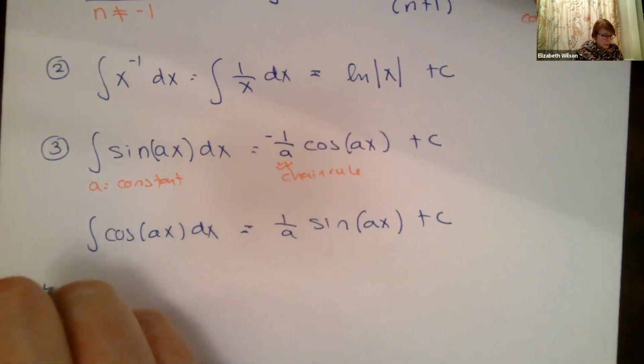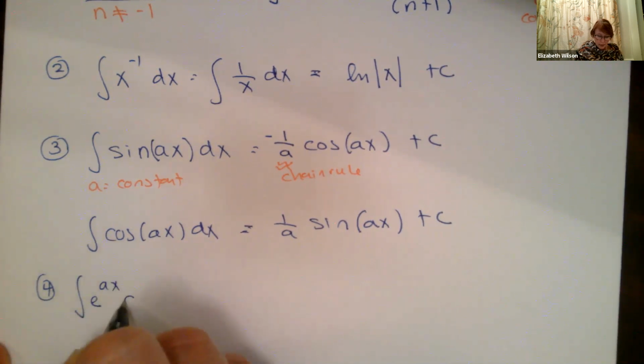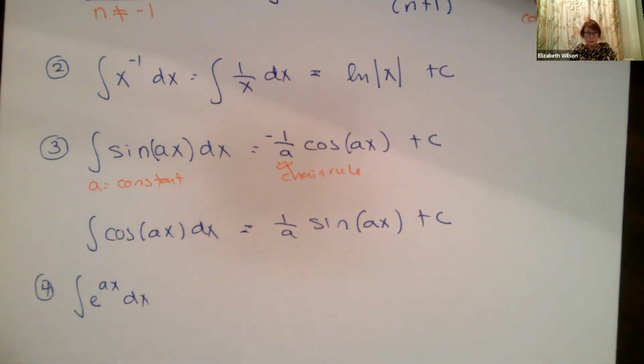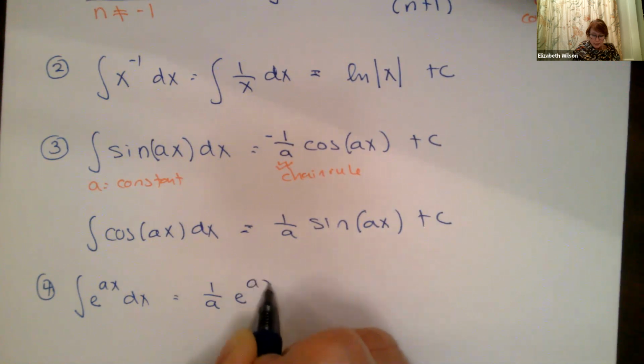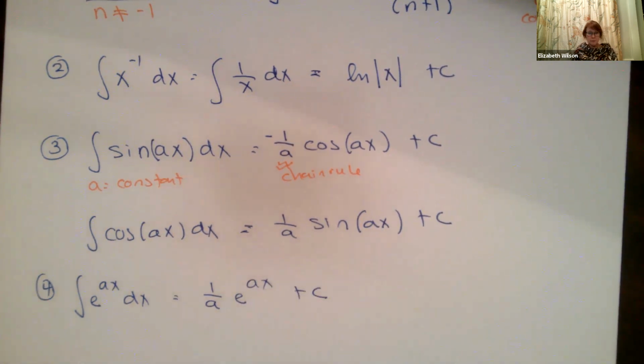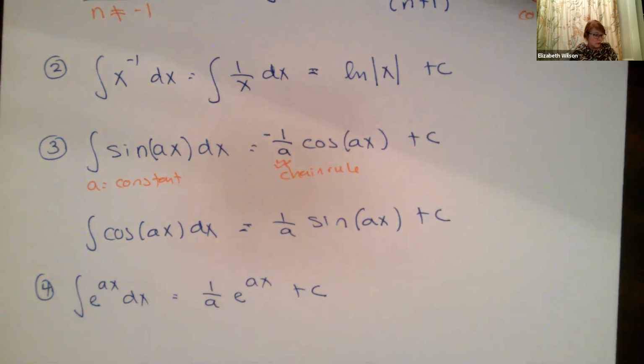Let's do this with exponentials. e to the ax dx, e to the x, but x could be multiplied by some constant term a. So when I go to take that integral, I have my chain rule, this 1 over a times e to the ax plus c. Always remember your plus c's if I don't have any bounds on my integral.